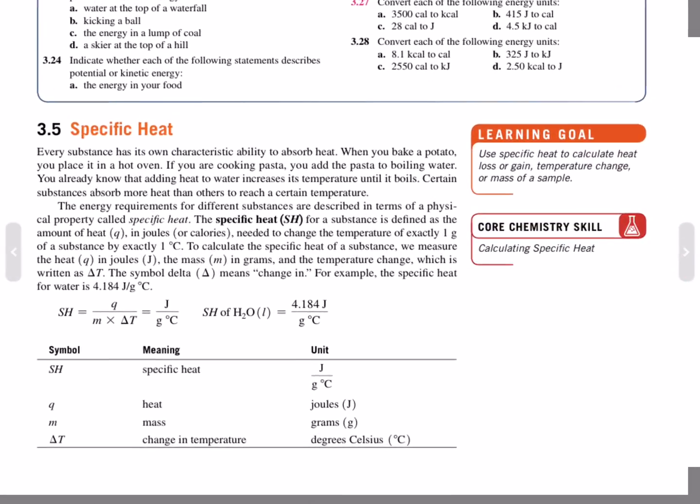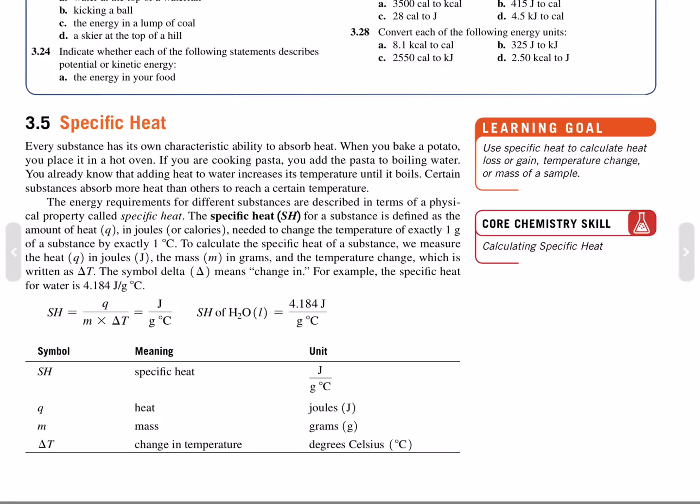Section 3.5 Specific Heat. Every substance has its own characteristic ability to absorb heat. When you bake a potato, you place it in a hot oven. If you're cooking pasta, you add the pasta to boiling water. You already know that adding heat to water increases the temperature until it boils. Certain substances absorb more heat than others to reach a certain temperature.